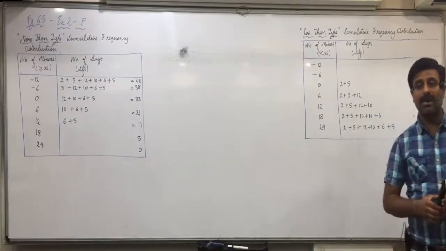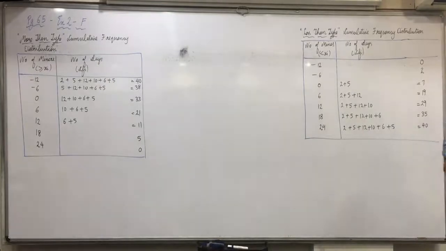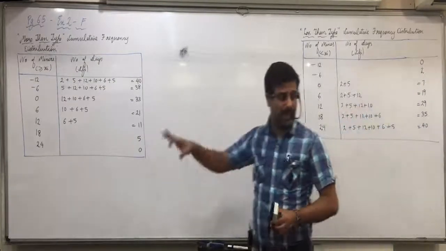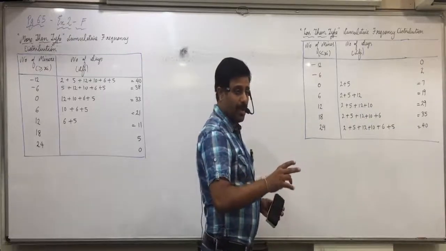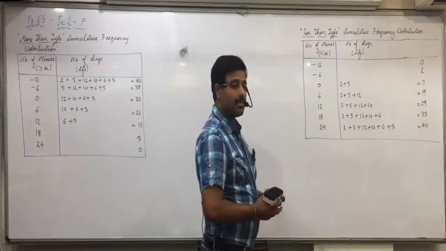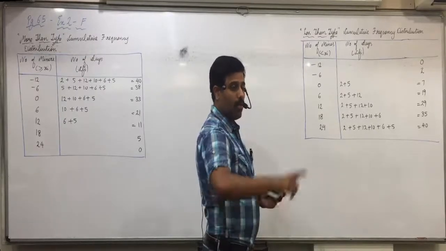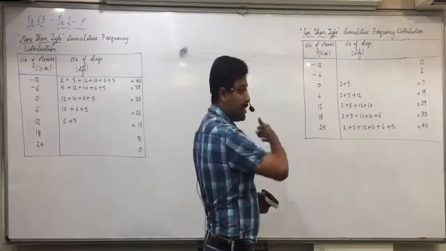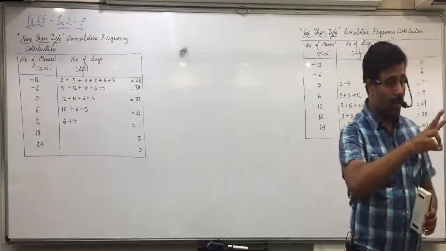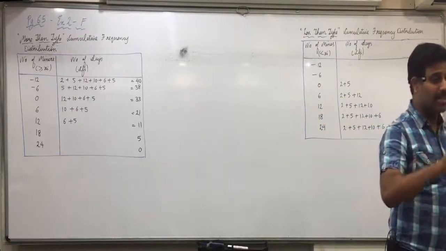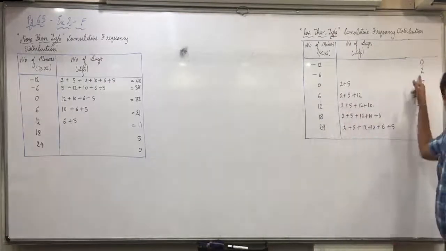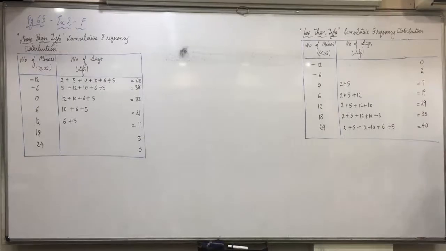Correct. Because the upper limit is not included. Less than, we always write against the upper limit. Means you have seen the classes minus 12 to 6, then minus 6 to 0. Now tell me, minus 12 to 6, would it include 6? It will not include. What is the frequency in minus 12 to 6? 2. Does that 2 observations include 6? Does not include. So less than 6, there are 2 observations which do not include 6.